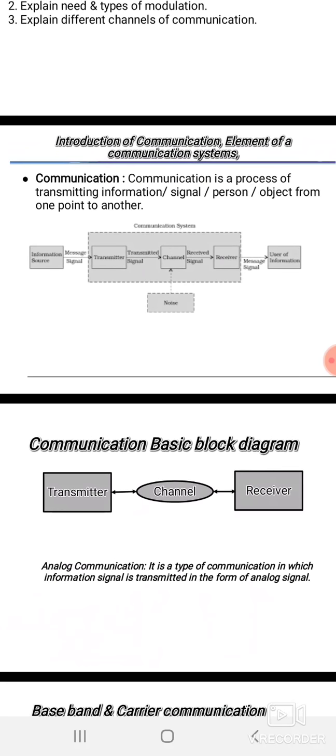So again, if we have to summarize, we can tell that for any communication system there are 3 basic blocks: transmitter, that will transmit the information signal, it is transmitted through the channel, and receiver, it is collecting the information signal. So these are the elements of the communication system.